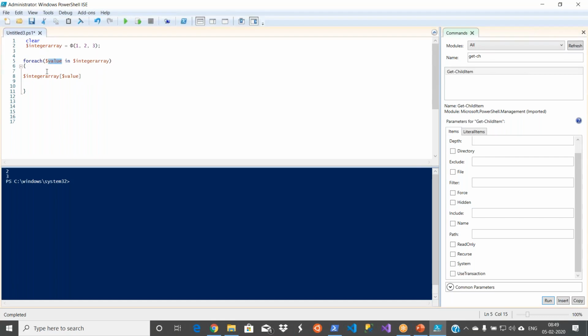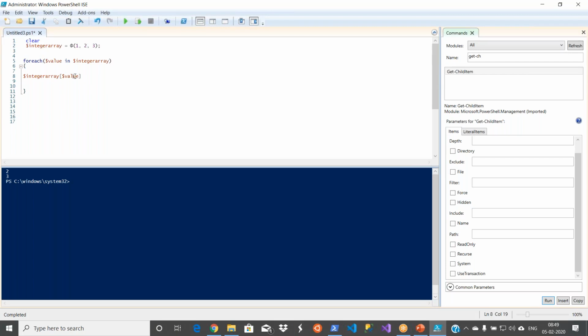What is the first value? When I am doing the foreach in my integer array, the first value is 1. Now I am saying it will become integer array of 1, which means the second position, because the array index starts with 0. So array of 0 means 1, array of 1 means 2, array of 2 means the third value. So here I have array of 1 meaning the second value, and then array of 2, meaning the third value. That's the reason I am getting only 2 values here.